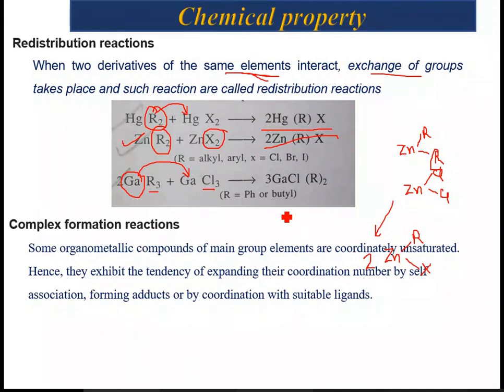Okay, now see, if I would ask which one is acting as Lewis acid and which one is going to act as Lewis base, remember, whichever is going to take the electron, that is going to be the Lewis acid. So in this definition, the organometallic compound which is going to take up the lone pair of electrons from amines or ethers will act as electron deficient, or Lewis acid.